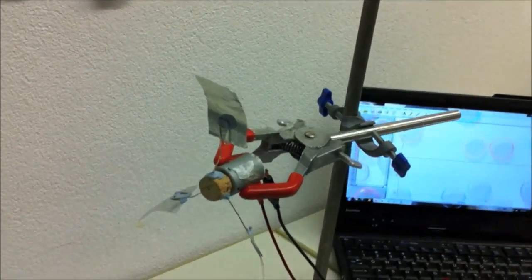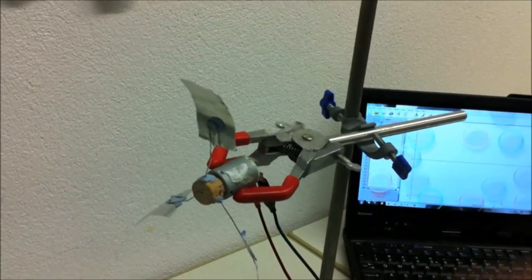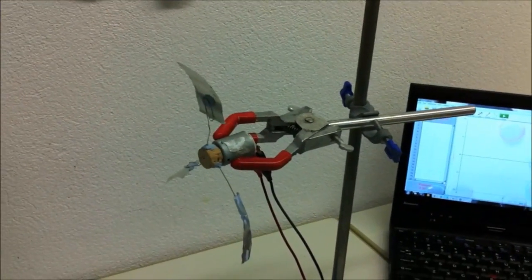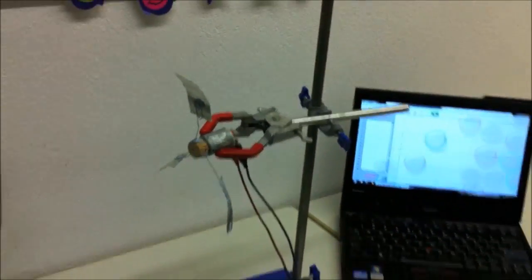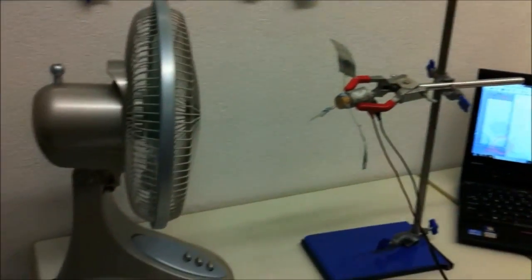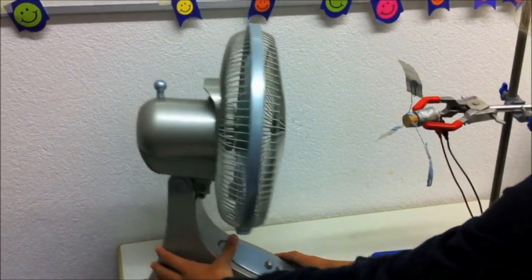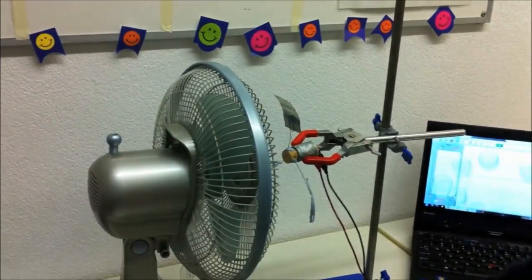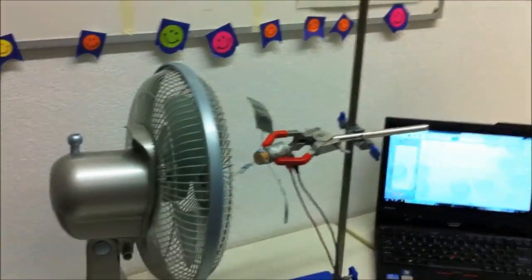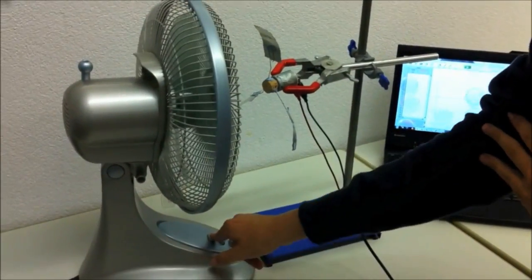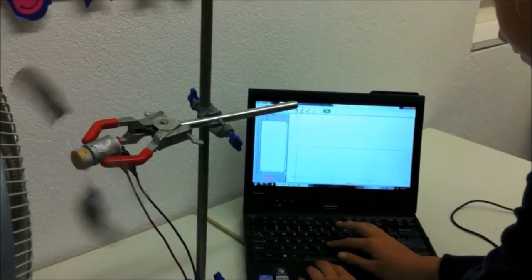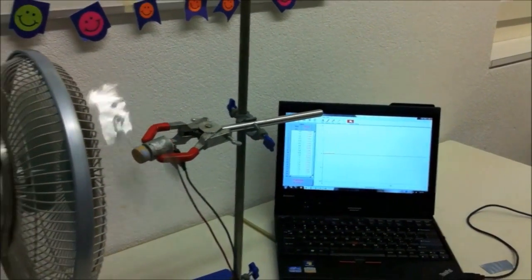To the cork, we attached an electrical generator, which was connected with wires to the computer to measure in volts. This electrical generator and the wind turbine were held up by a clamp stand. We placed this fan right in front of the wind turbine so it could blow air onto the wind turbine to produce the electricity. Next, we turned on the fan and we pressed collect on the application so we could get our results.